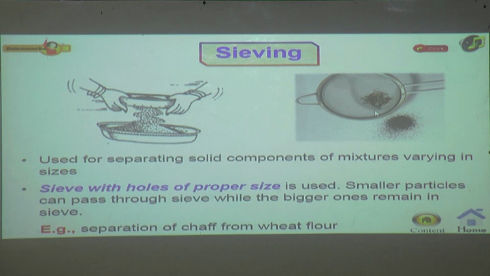When we want the different kinds of large mixtures to be separated, a sieve with holes of proper size is used. Small particles can pass through the sieve while the bigger ones remain in the sieve. So this is another method where we separate substances. Separation of chaff from wheat flour is an example.